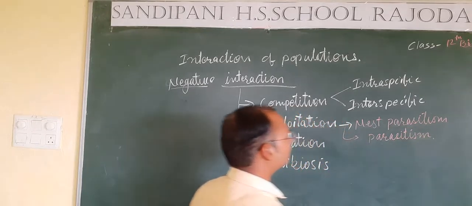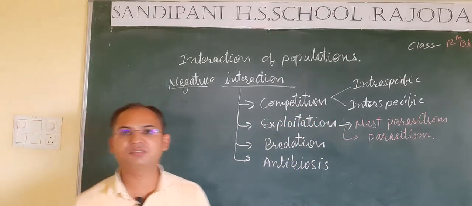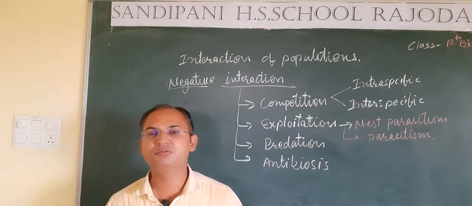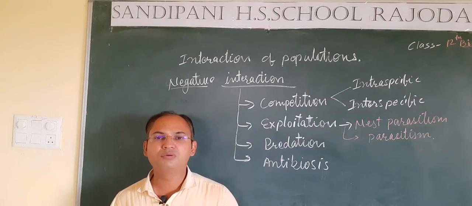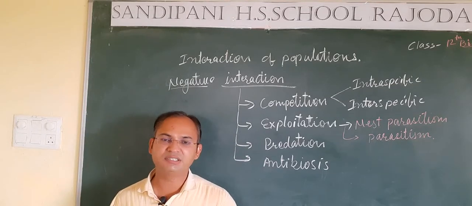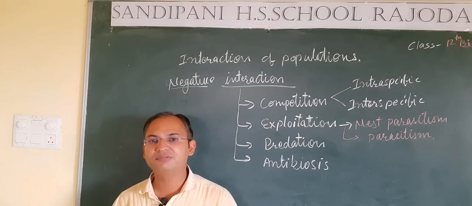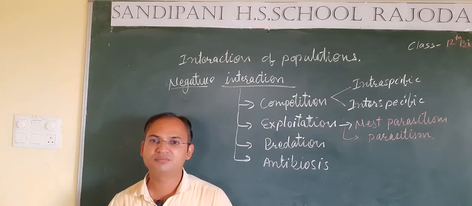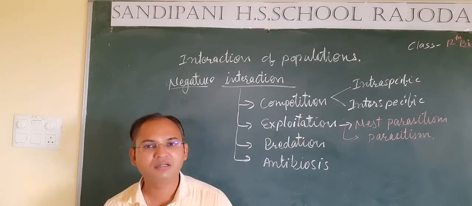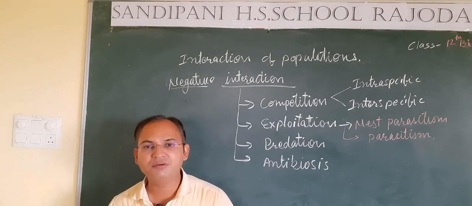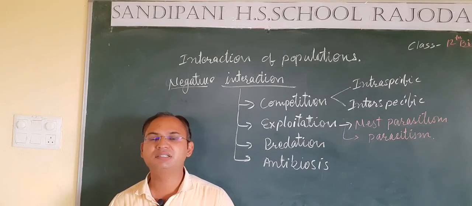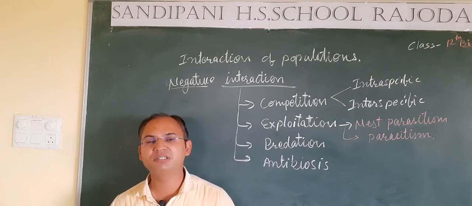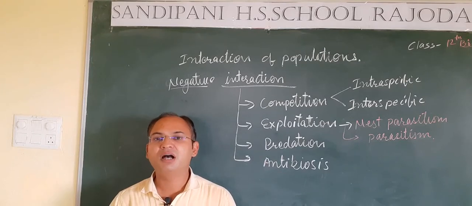In nest parasitism, you have studied about the cuckoo and crow. You know that the cuckoo bird doesn't build its nest, but it lays its egg in the nest of the crow. So the crow hatches the egg. So here the cuckoo bird has nest parasitism, that it does not build its own nest but always uses the nest of the other species.